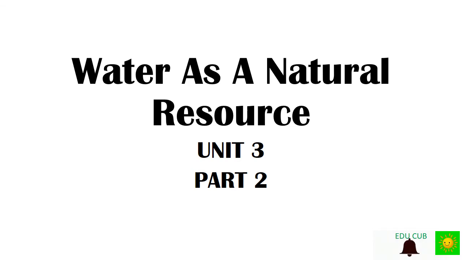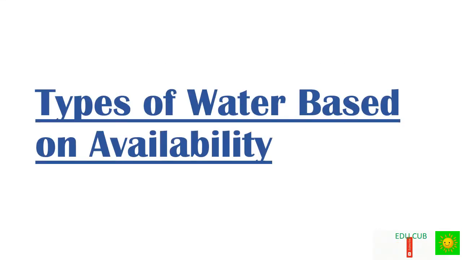Today we are with a new lesson from grade 6 science, water as the natural resource. This is unit 2 and we are discussing part 2 from the lesson. So we are going to discuss part 2 under different topics. First subtopic is types of water based on availability.